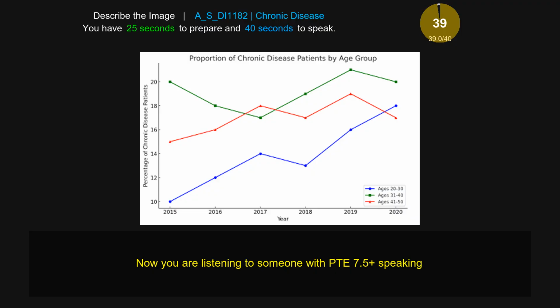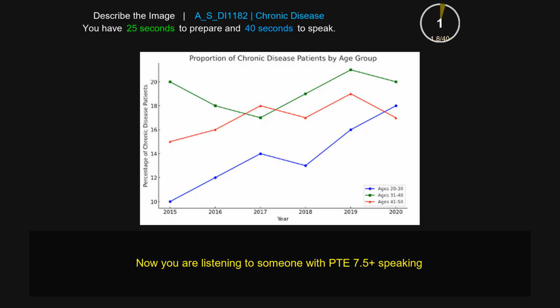The line graph gives the information about the proportion of chronic disease patients by age group. On the y-axis, the percentage of chronic disease is 10, 12, 14, 16, 18, and 20%. On the x-axis, some years: 2015, 2016, and 2017. It also shows three categories: age 20 to 30, age 31 to 40, and age 41 to 50. In the case of 2015, the highest value is age 31 to 40, which is represented by green color. The lowest value is age 20 to 30, which is represented by blue color. Overall, the line graph gives the information about the proportion of chronic disease patients by age group.